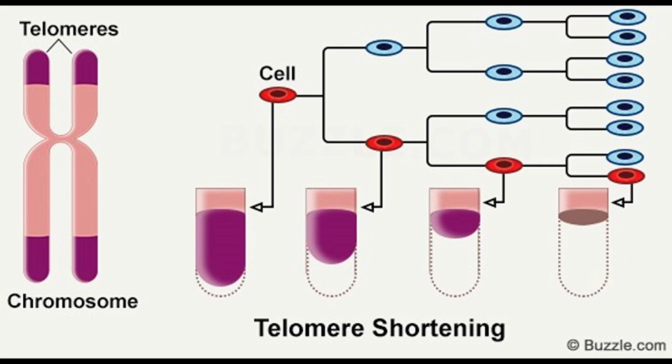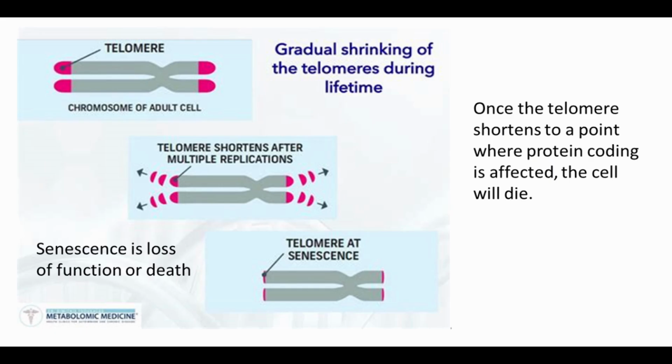Telomere shortening is illustrated in the figure. The figure shows the ends or telomeres of a chromosome shorten every time the cell divides. The DNA is sacrificed at every cell division. Once the telomere shortens to a point where protein coding is affected, the cell will die.